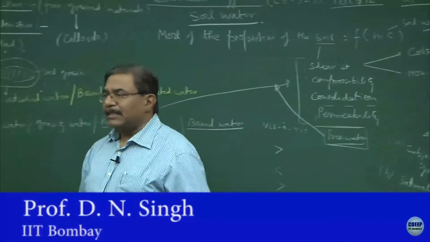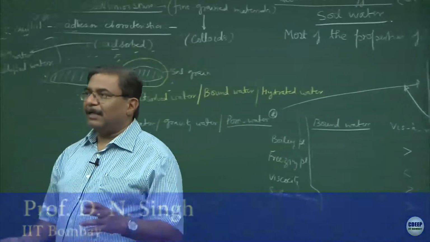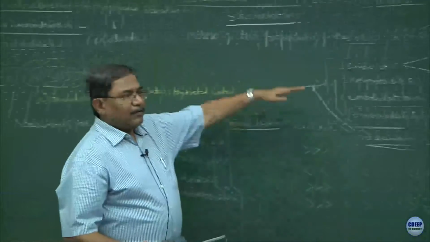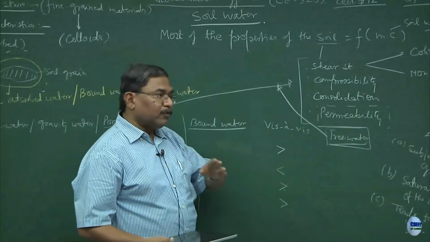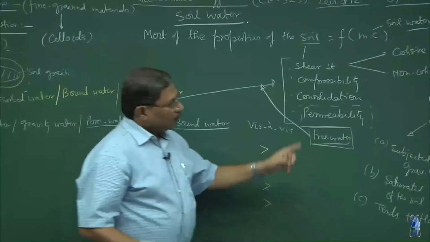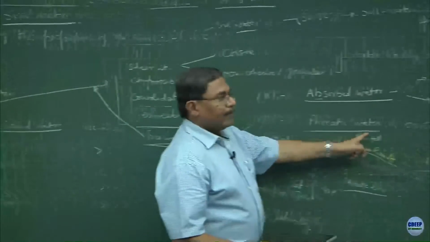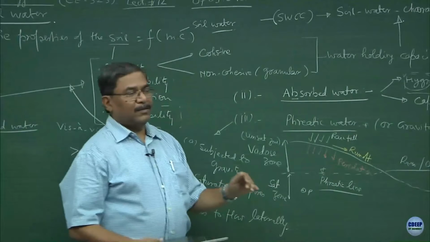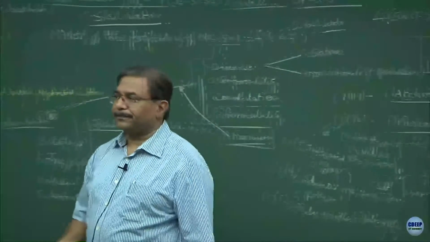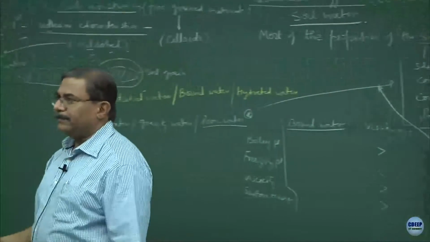And this is a blessing in disguise. Nature has created a system where the water table will not change in the vertical direction much, but it moves only in the lateral direction. So, one of the properties of the phreatic line is that the water moves laterally. Is this okay?